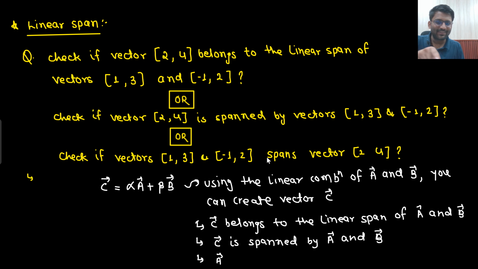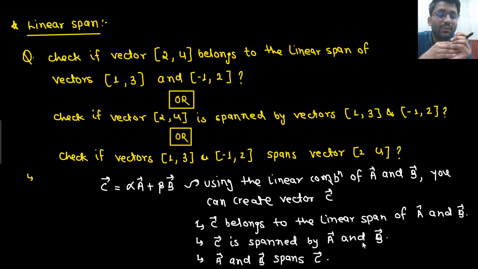This is the passive voice, this is the active voice: vector C is spanned by vector A and B, or you can say A and B spans vector C. So did you understand the meaning of linear span? If vector C belongs to the linear span of A and B, that means vector C is spanned by vector A and B, or vector A and B is spanning vector C. Is that clear to you or not?